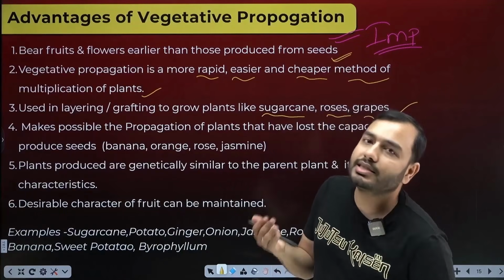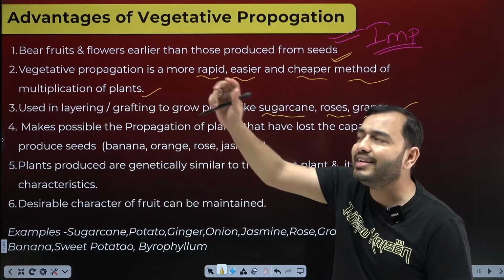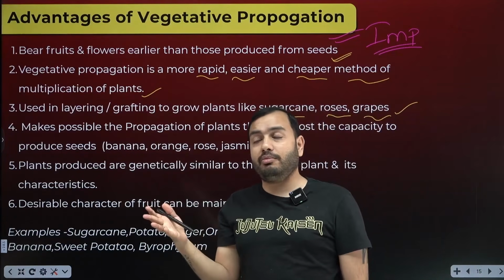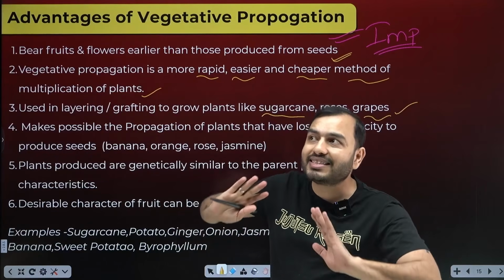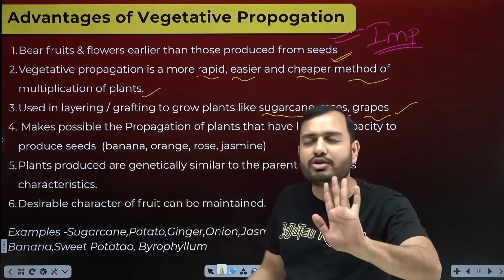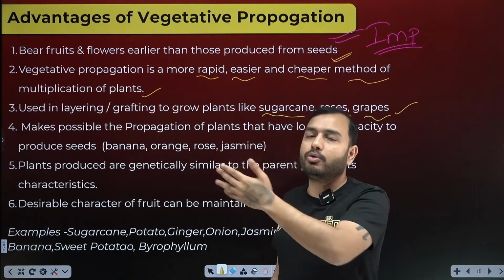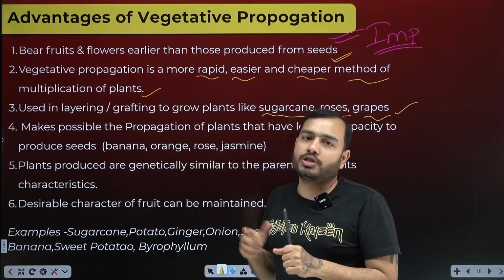Vegetative propagation. So there are such plants, such fruits which have lost the capacity to produce seeds. There are no seeds inside it. But we want the same kind. Suppose there is a particular kind of banana. It came to your city. Everyone enjoyed it. Everyone said we want exactly this banana. Now, if a new banana is formed by sexual reproduction... there are some wild bananas which have seeds. The banana you get doesn't have seed, meaning it is made by vegetative propagation.